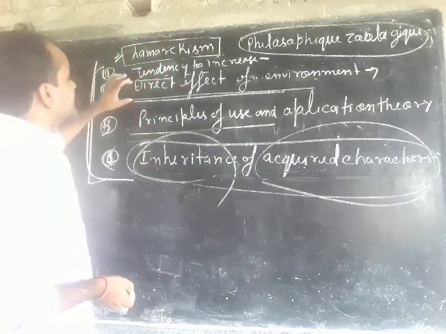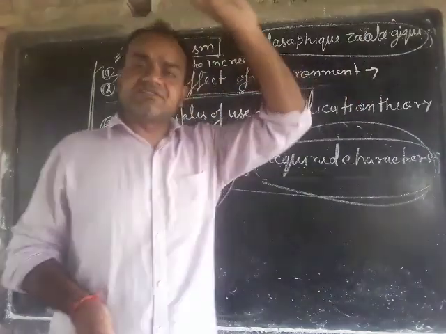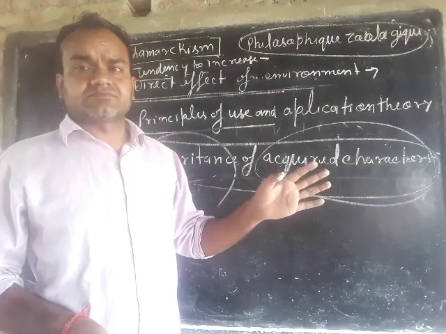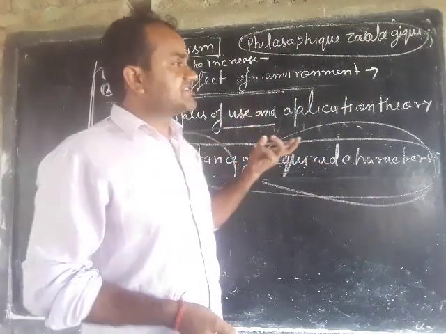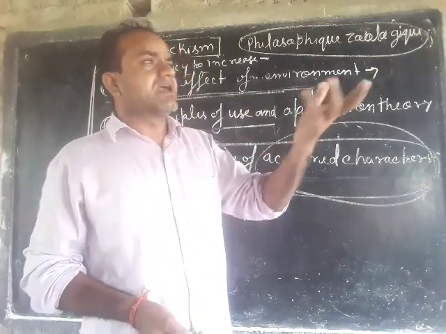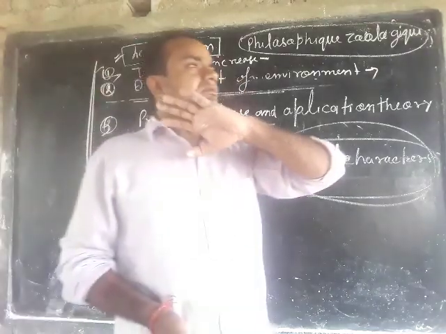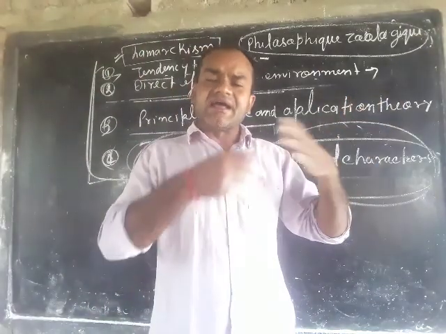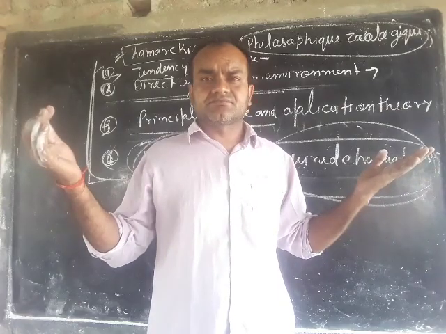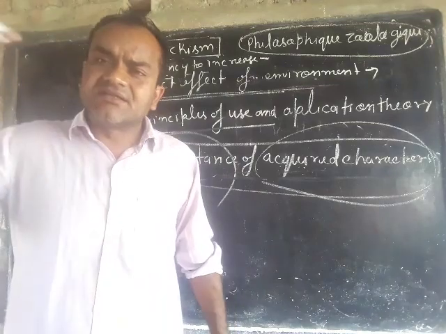But suddenly the environment changed. The evergreen fields degenerated. All the evergreen grasses degenerated.